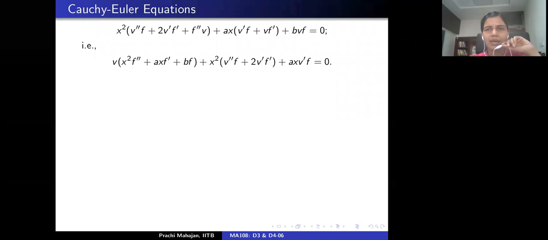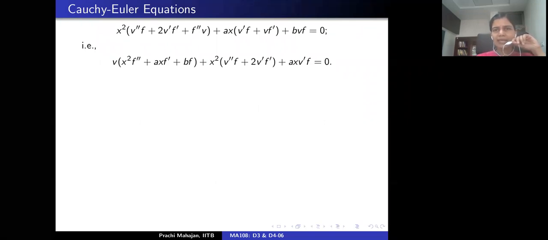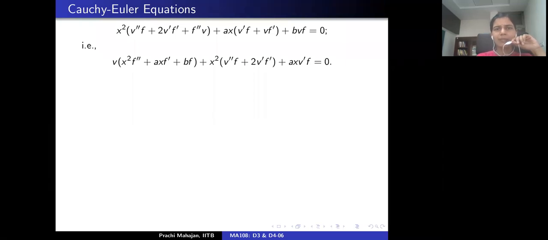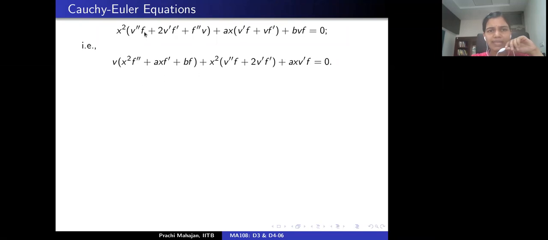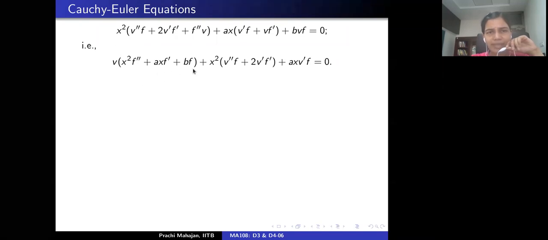Okay. So just restating the last equation on the previous slide and rearranging terms a little bit. What do you achieve by rearranging this term? You notice that much like the earlier example, the coefficient of v here is 0. Why? Because f is a solution of the Cauchy-Euler equation. So what is it that you get?